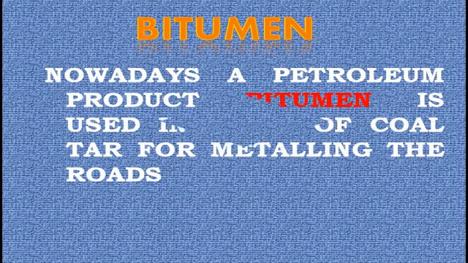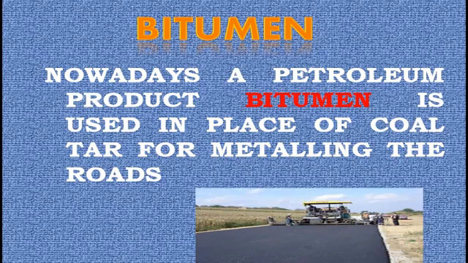Next, bitumen. Nowadays, a petroleum product called bitumen is used in place of coal tar for metaling the roads. It's very important, please note down. Bitumen is used for metaling roads.